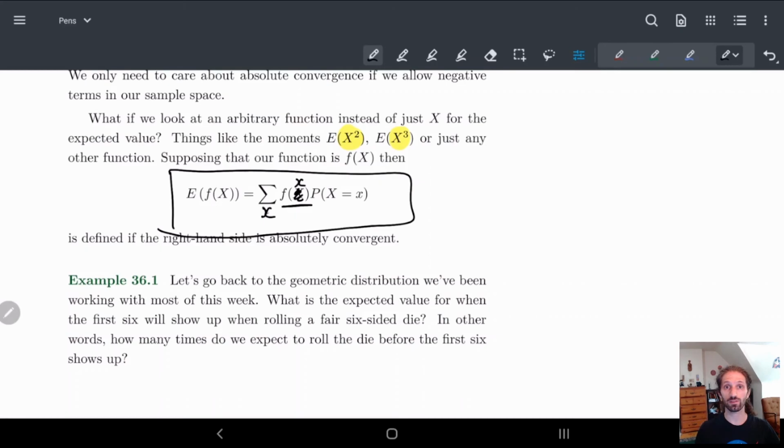So we'll stop here for this video, and we'll look at an example in the next video of how to handle this absolute convergence and how to handle adding functions and all of that. So I will see you then.